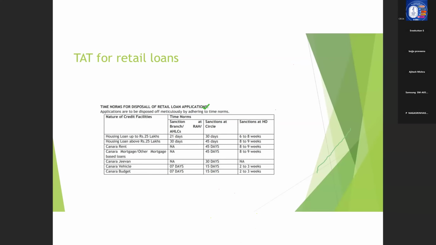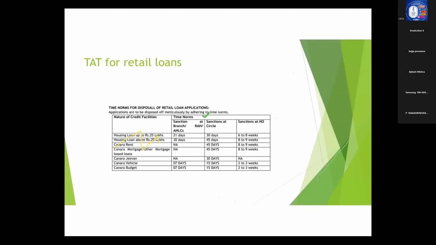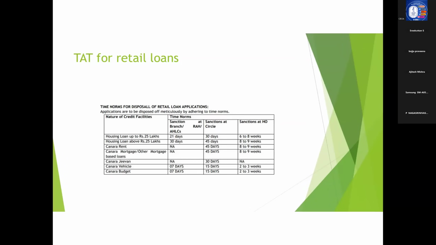So you need to be very thorough with this one, because the bank has introduced the TAT portal and they are monitoring the TAT on a day-to-day basis. So the bank is giving utmost importance to the TAT portal. So you need to learn it by heart very clearly.